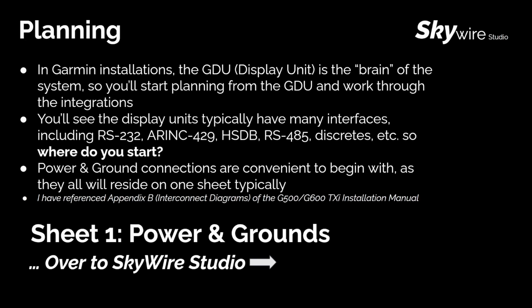So where do you start? Usually I'll start with power and ground connections since it's just a convenient one to begin with, as all the equipment will just reside on one sheet. So you can get a good visual of what you have and make sure you're not missing anything. For this video, I've referenced Appendix B of the G500, G600 TXI installation manual.